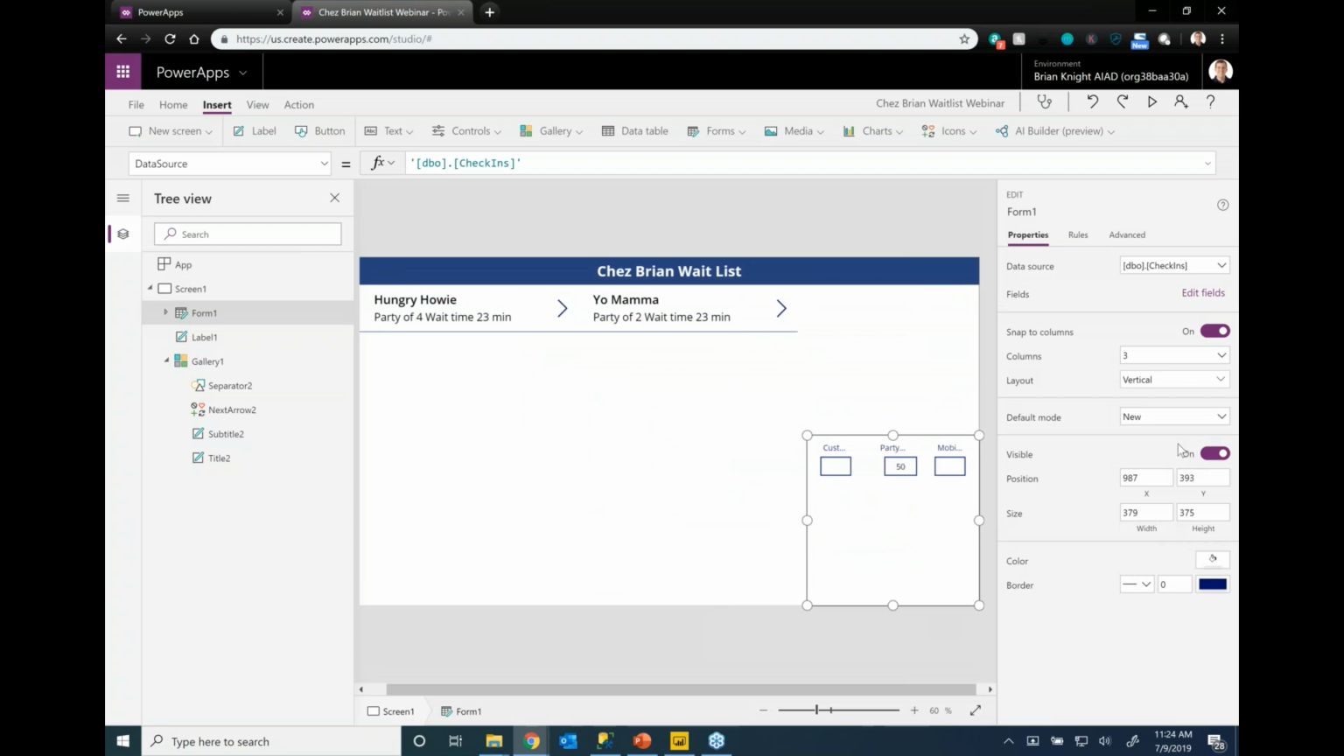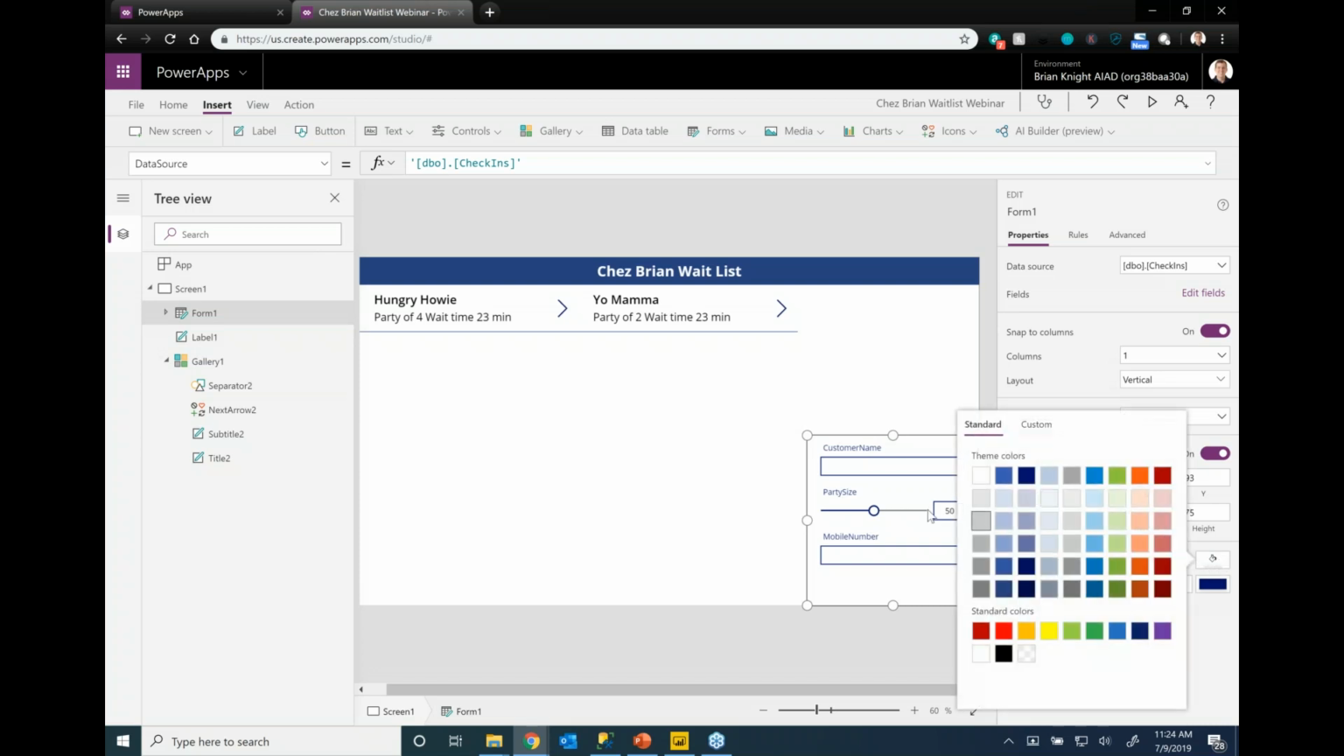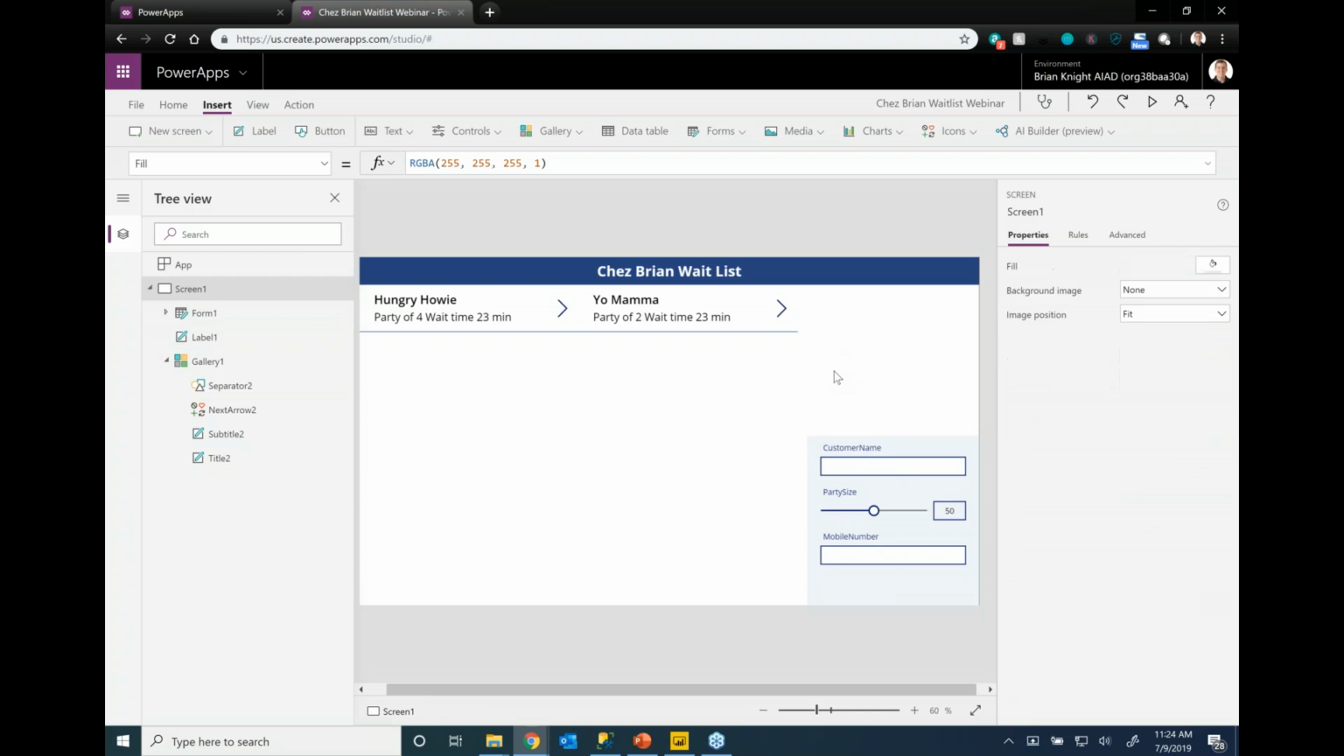And we can easily say, hey, I don't want to wrap this. I want one column of data here. There we go. So now it's starting to feel a little more like an application. And if you wanted to make this feel more like an app, you can also put some kind of color on this, so it feels like a separate section of the app to easily make that work.